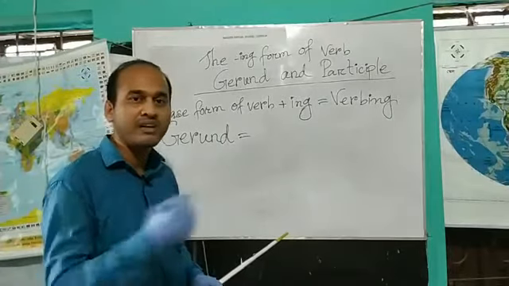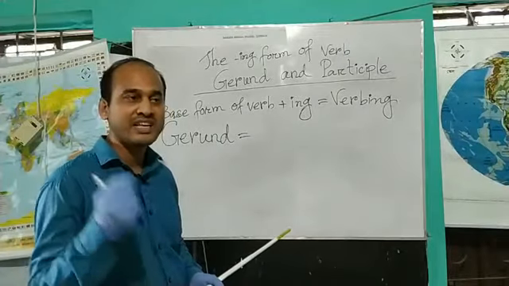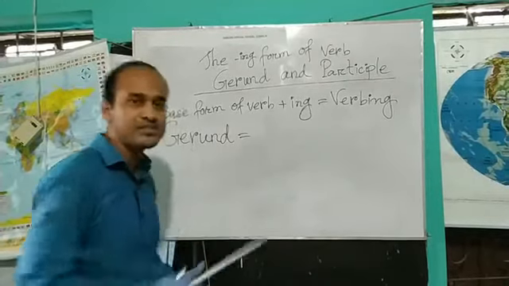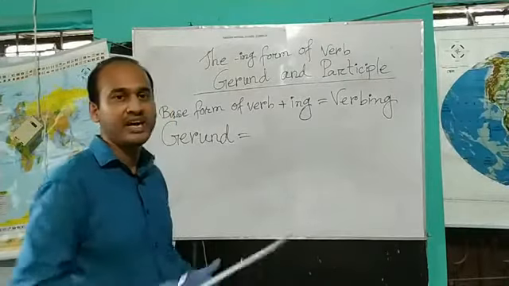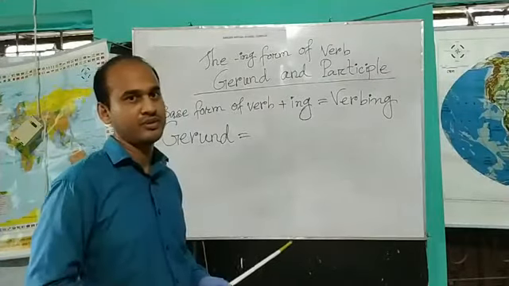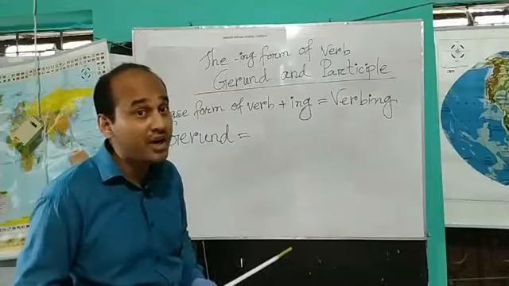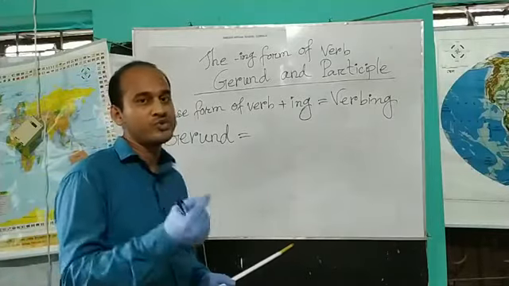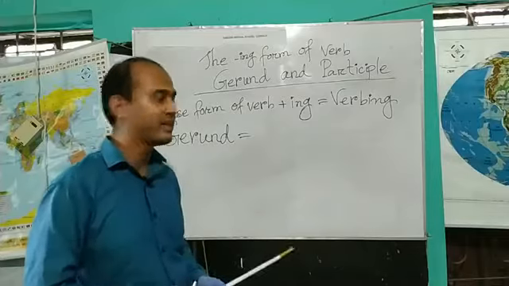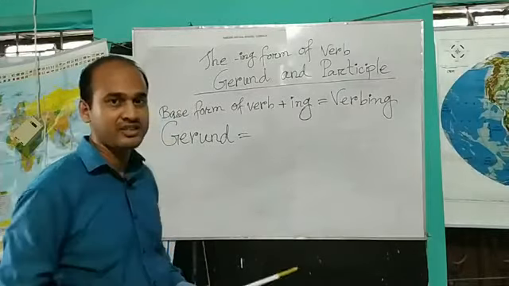When a verbing acts like a noun, it will be a gerund. This gerund comes from a verb, that's why it looks like a verb. But when we use this word in the place of a noun, that will be called gerund, not verb.